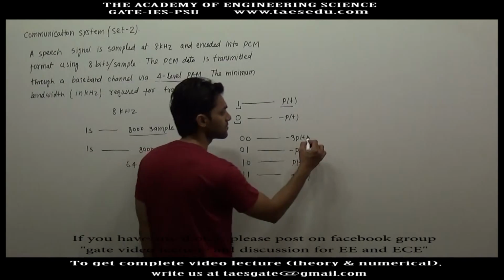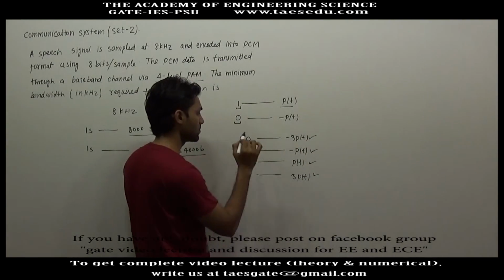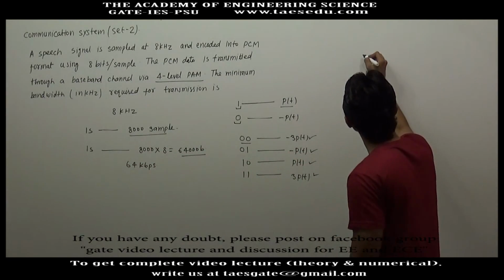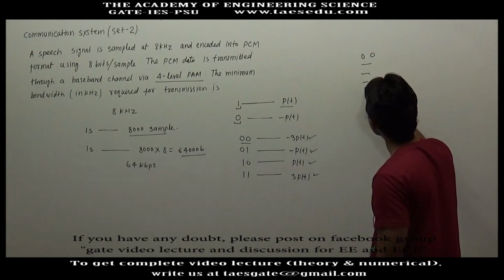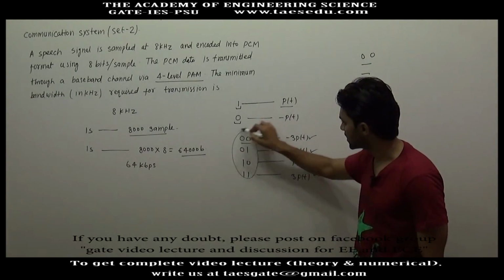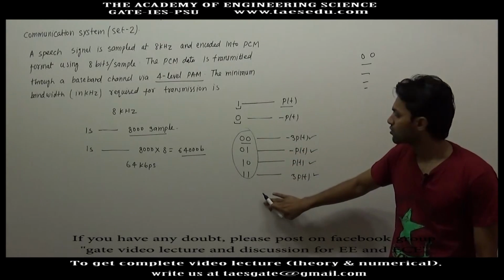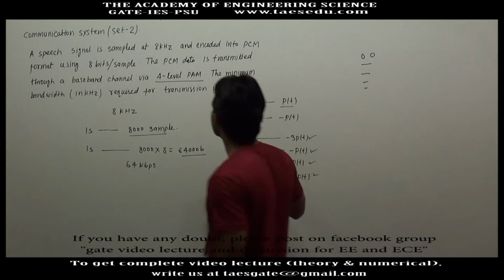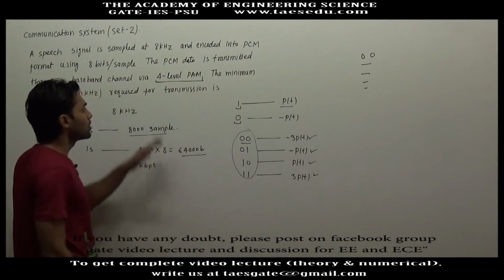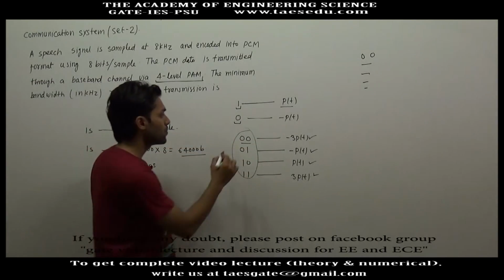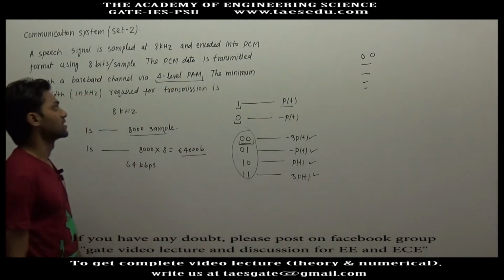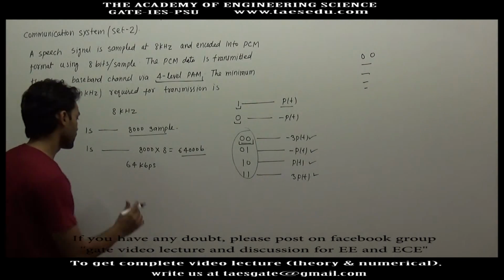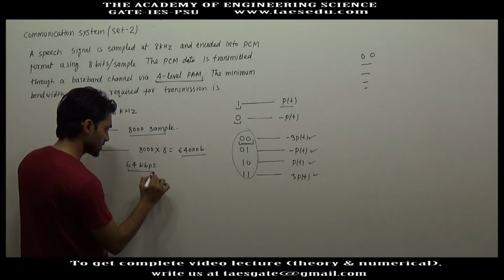If you have 4 symbols, 2 bits can be transmitted simultaneously, because 2 bits simultaneously will make 4 different combinations. So for 4 different combinations you must have four different pulses. So 4 level PAM means you have 4 different pulses. It means 2 bits can be transmitted simultaneously.